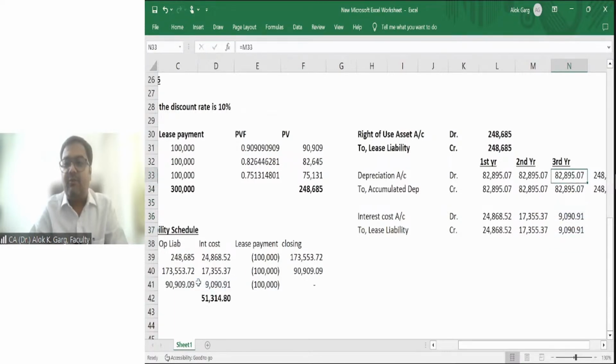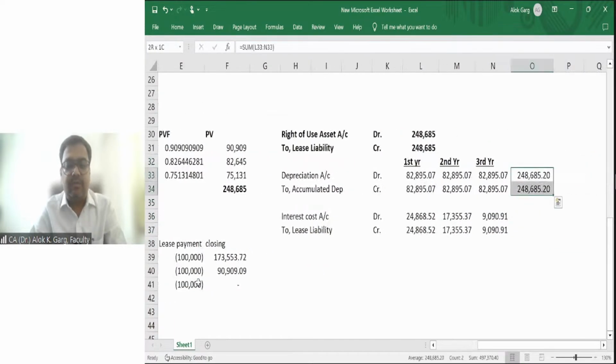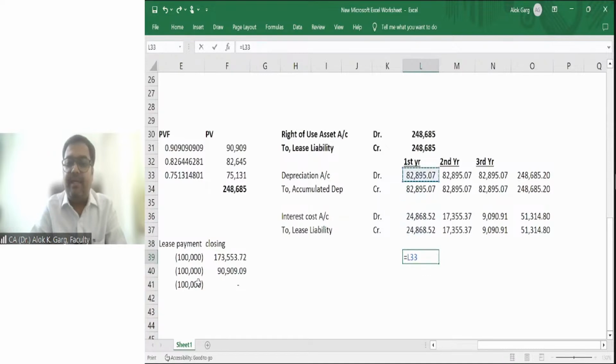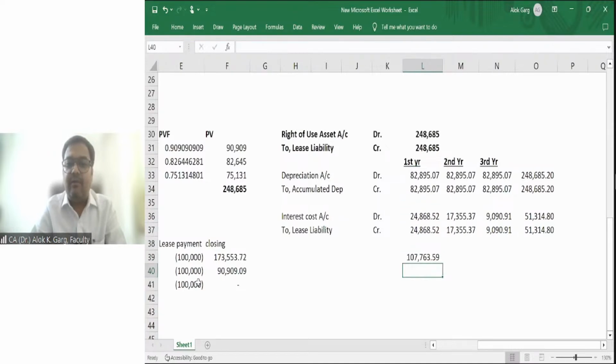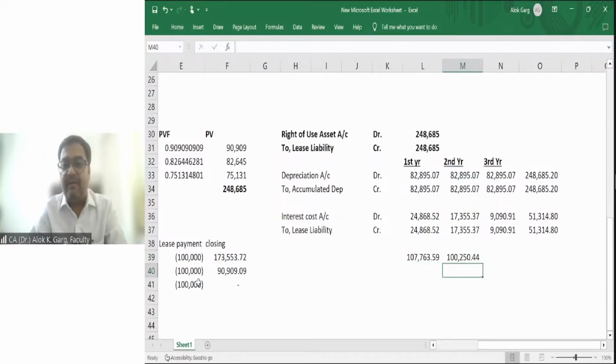If I keep the total, what will be the total? The total is 51314.80. In the P&L, in the first year, the P&L will be hit by 1,07,000. In the second year, the P&L will be hit by 1,250,000. In the third year, the P&L will be hit by 91,985. In a period of 3 years, the P&L will be hit by 3 lakh rupees.